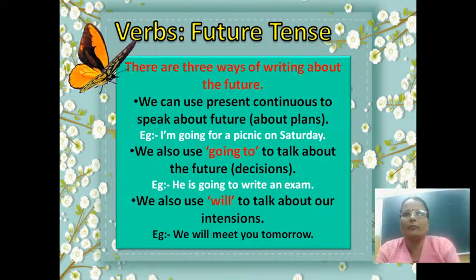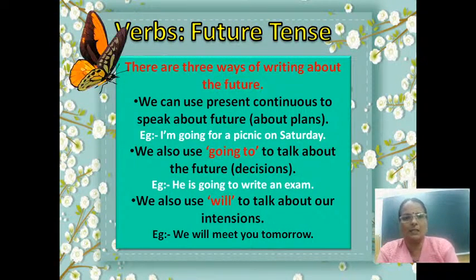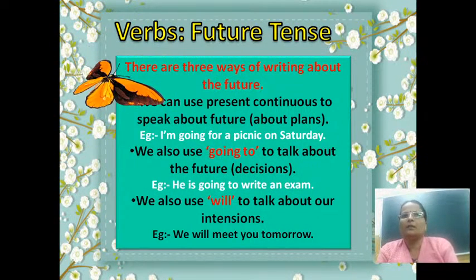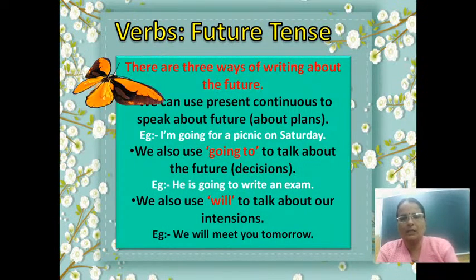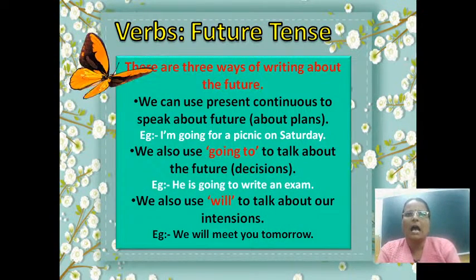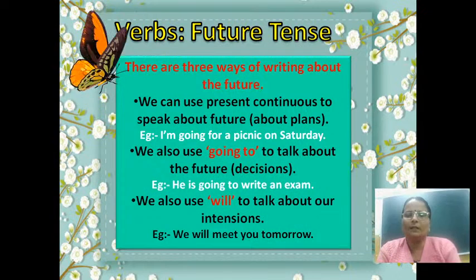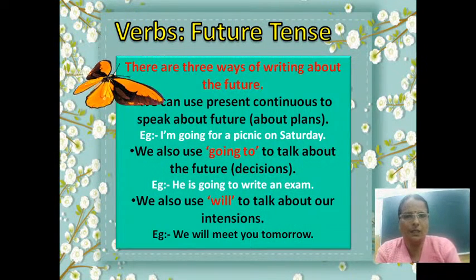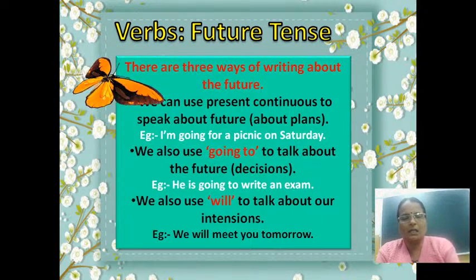I am going for a picnic on Saturday. It's already fixed that on Saturday you will be going for a picnic. So you can express your plan by using present continuous tense. That's why it is: I am going for a picnic on Saturday. That's the first way of expressing future tense, using present continuous tense.